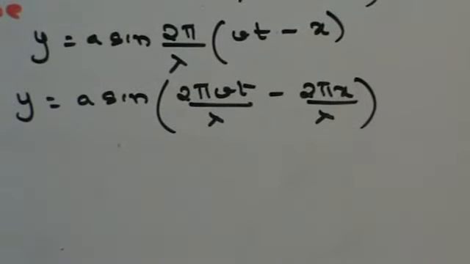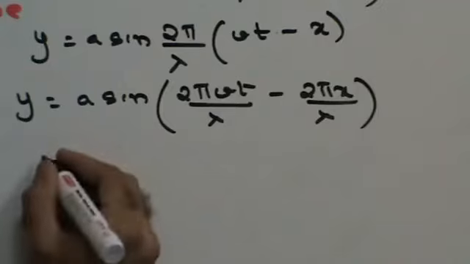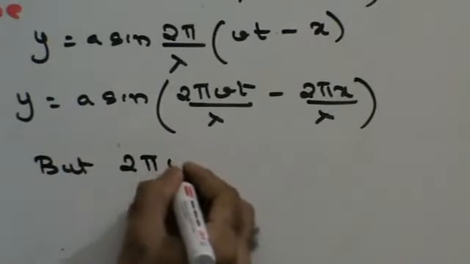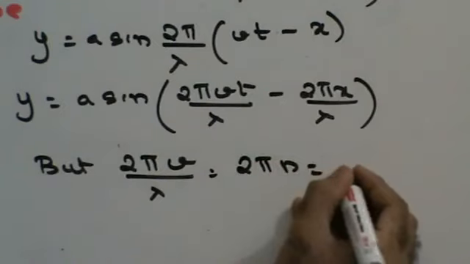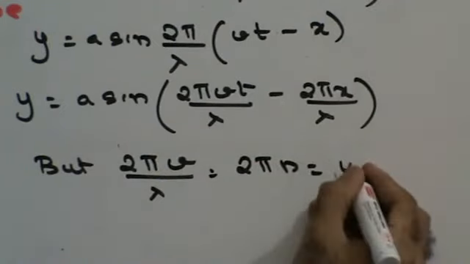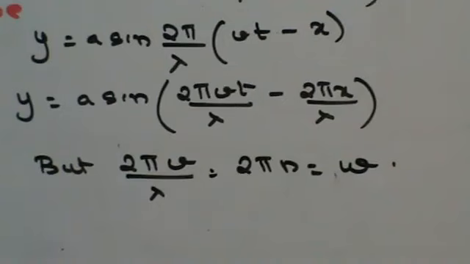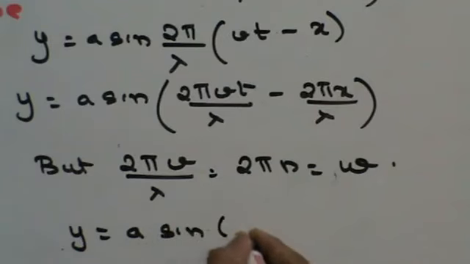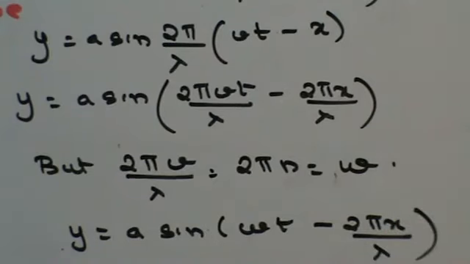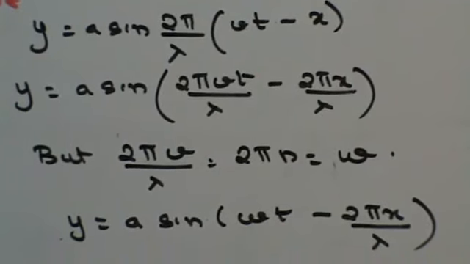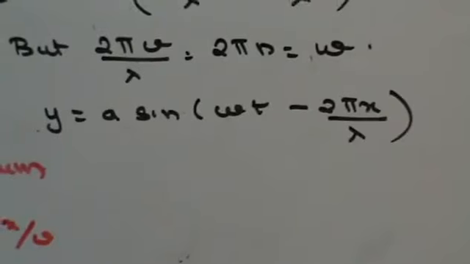Now 2πv by lambda is nothing but 2πn, since v by lambda can be written as n, and 2πn is nothing but omega. So 2πv by lambda can be written as omega. Therefore y = a sin (ωt − 2πx/λ), right?